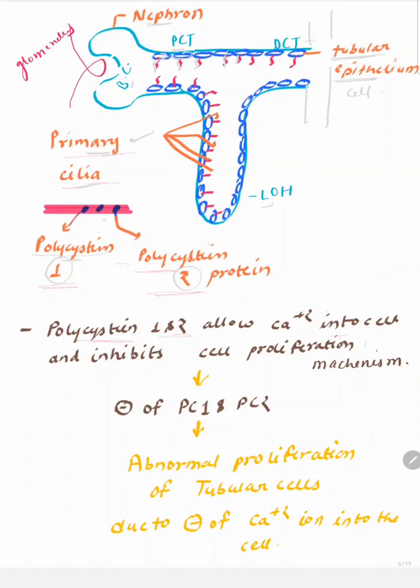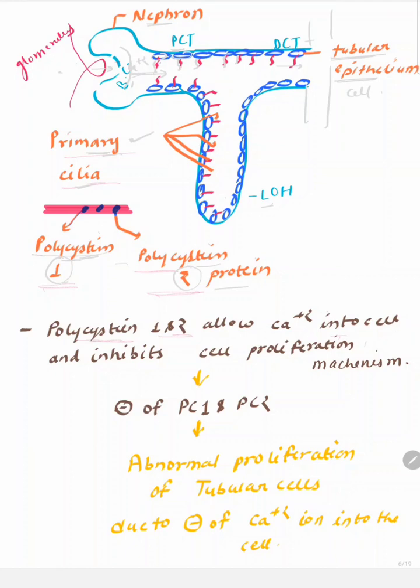What is the function of the polycystin 1 and polycystin 2 proteins? To understand this, we have to understand the physiology of urine formation. Here is a glomerulus. The glomerulus filtrates plasma into the Bowman capsule. From the Bowman capsule, this plasma flows into the PCT, loop of Henle and DCT. In the plasma, calcium plus 2 ions are present.